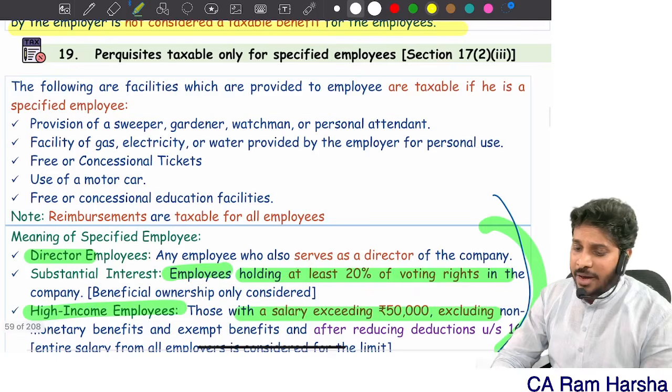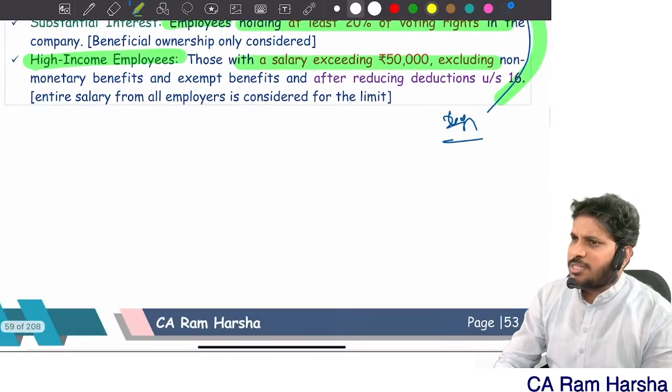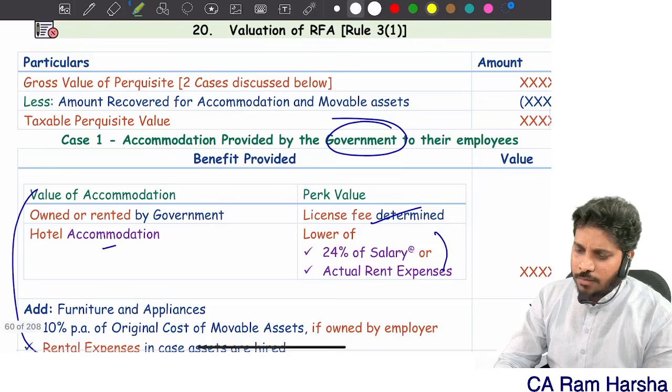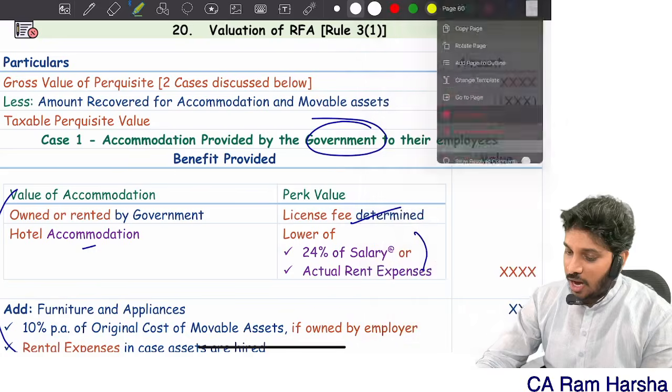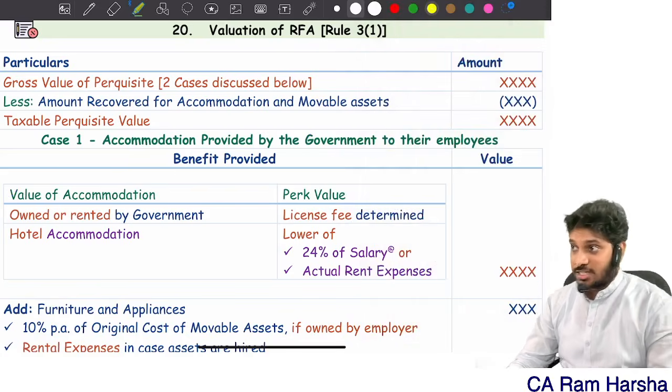Then perquisites which are taxable only for specified employees. Specified employee what? Facility is only taxable. Yes or no? Now let's cover RFA. Let's understand RFA discussion and HRA discussion both.